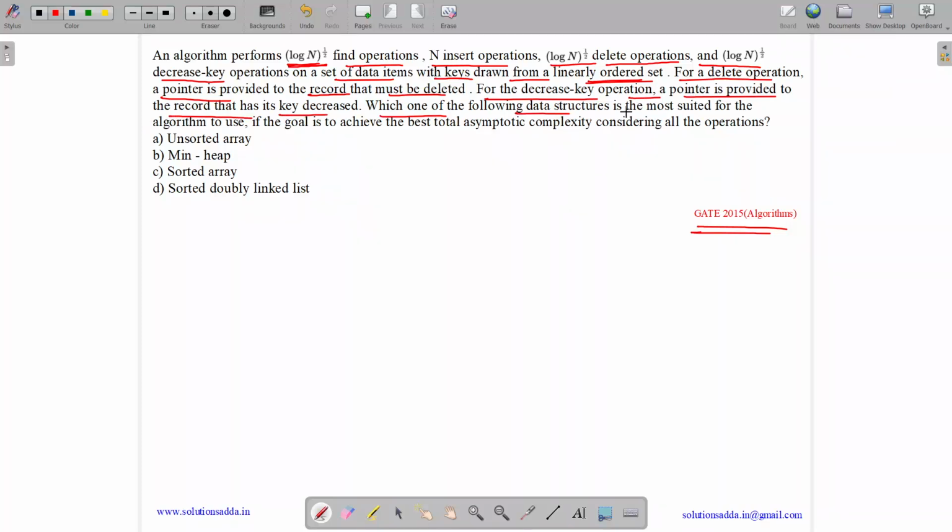Which one of the following data structures is most suited for the algorithm to use if the goal is to achieve the best asymptotic complexity considering all operations? So we have to do find operation.